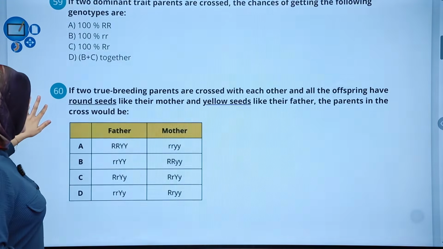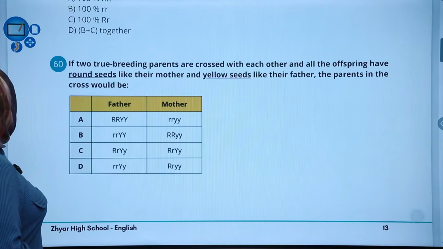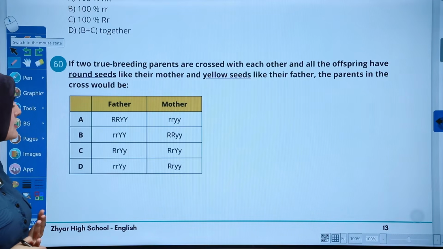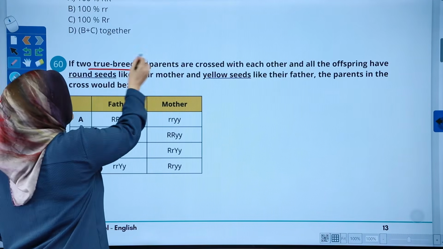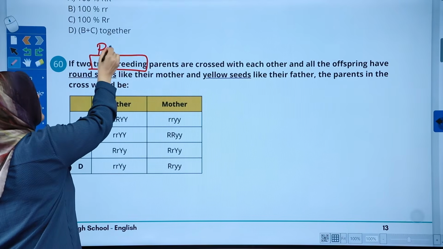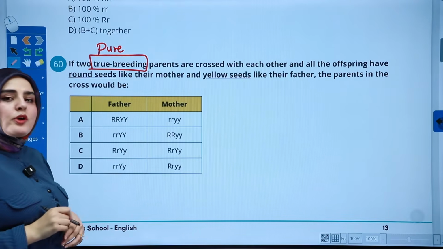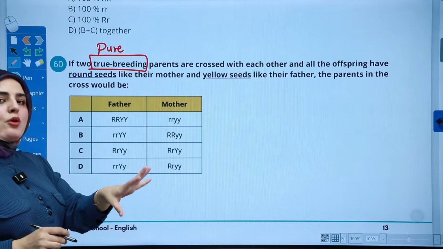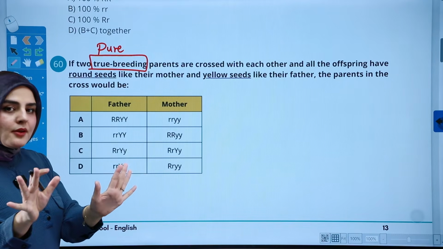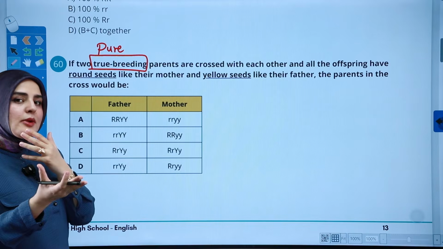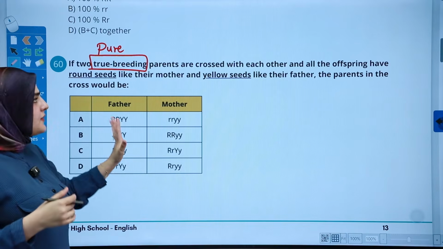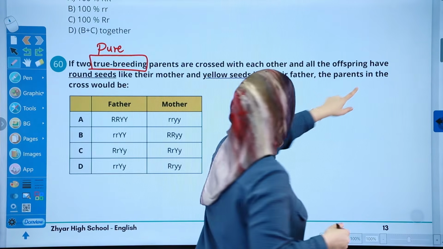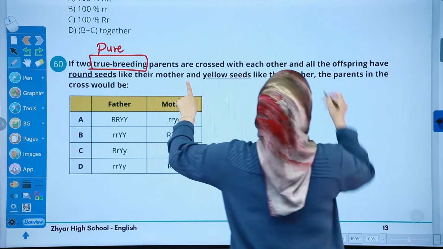Okay, let's move on to our last question from this chapter. It says, if two true breeding parents, okay, true breeding means pure. When you say pure, it could be homozygous recessive or homozygous dominant. It doesn't matter, all right? We don't know yet. Is it dominant or recessive? Let's figure it out. Parents are crossed with each other and all the offspring have round seeds like their mother.